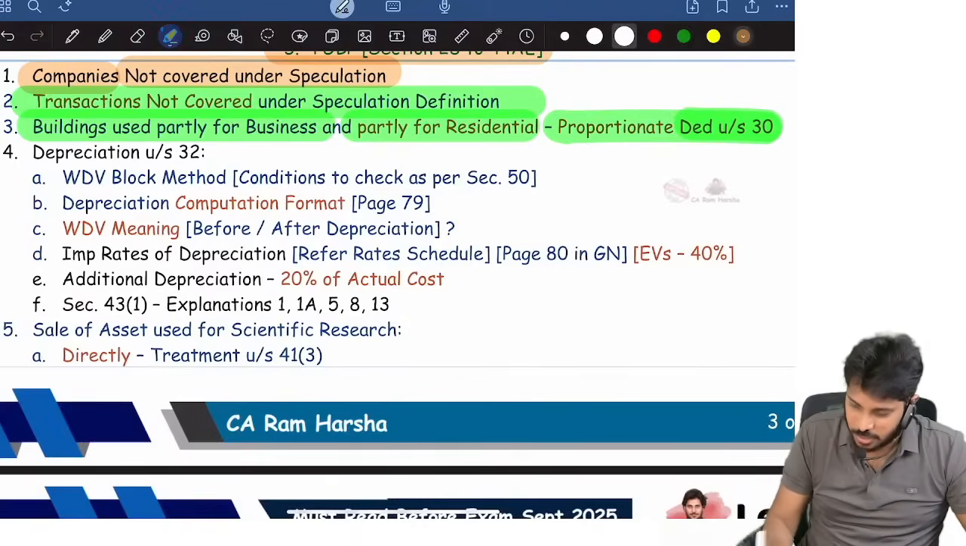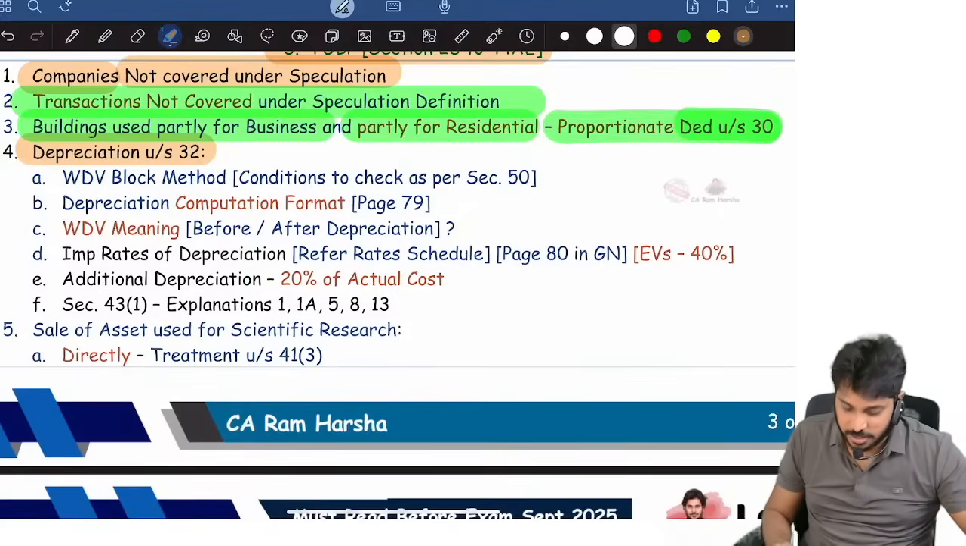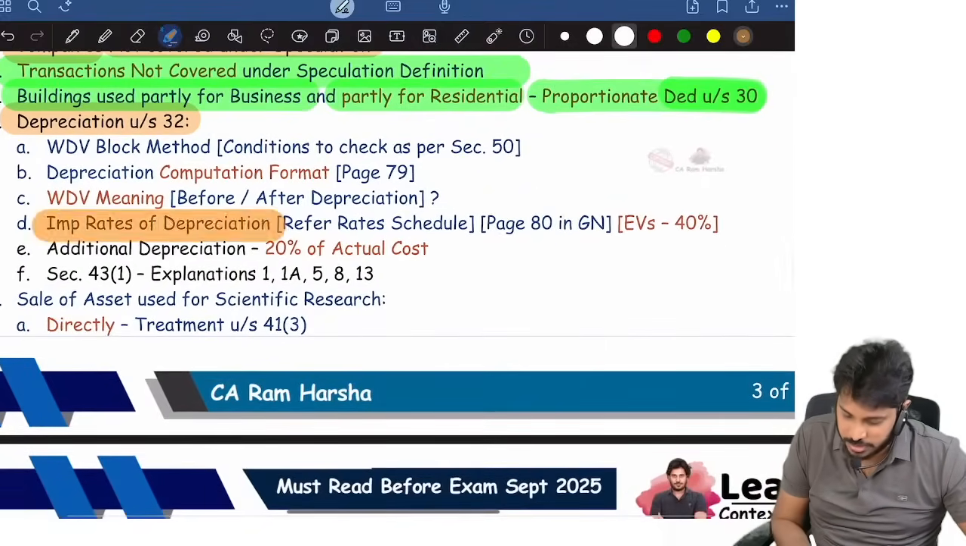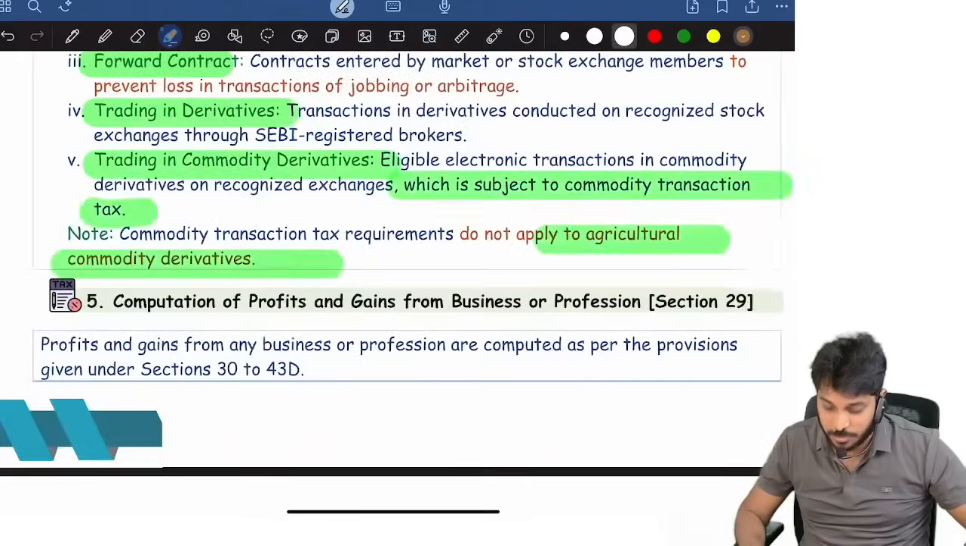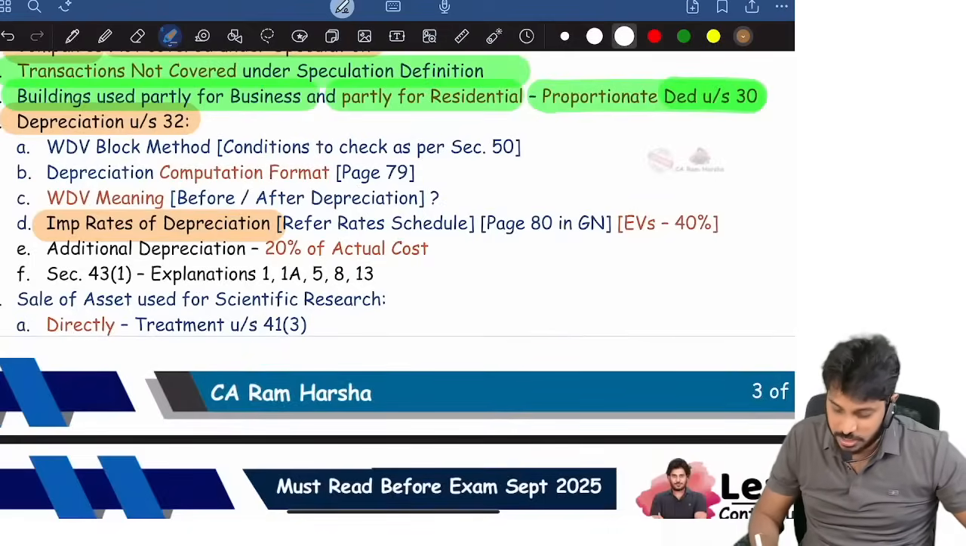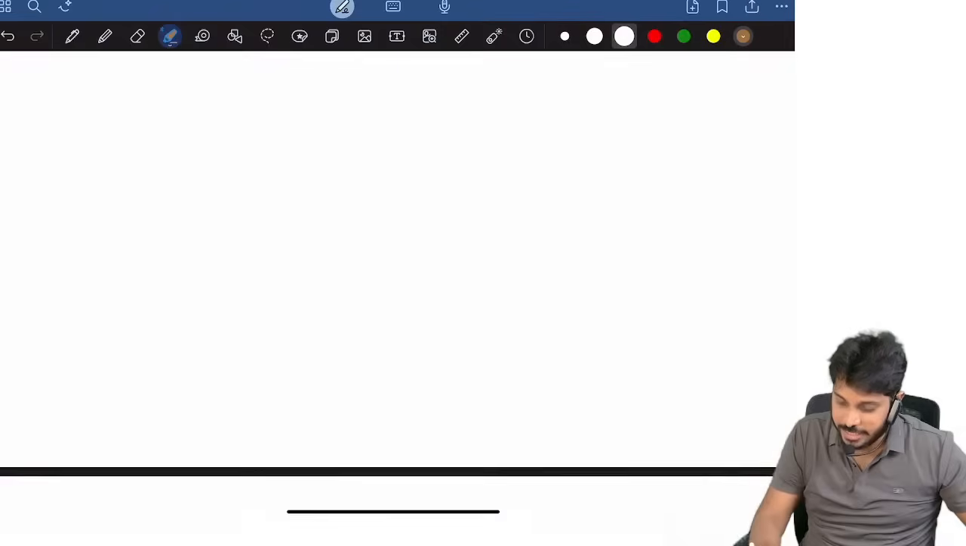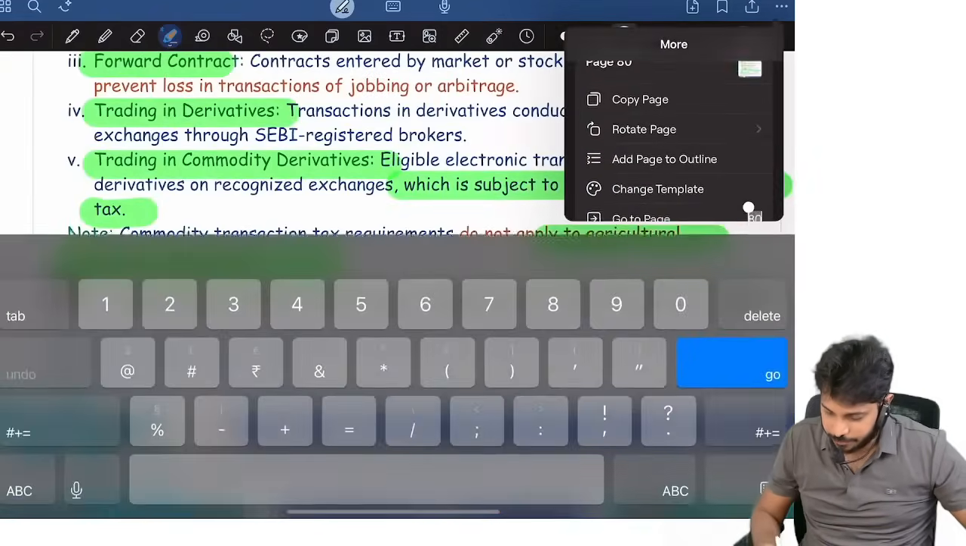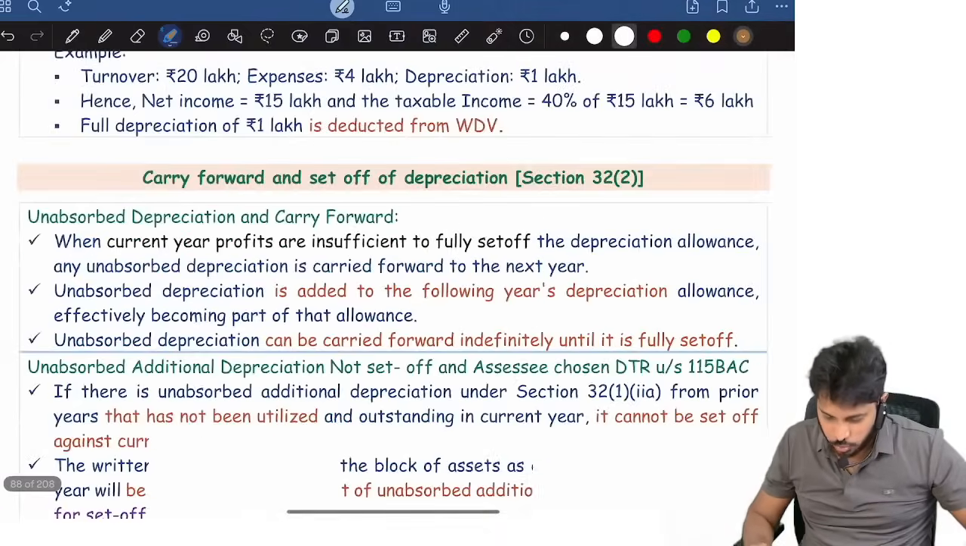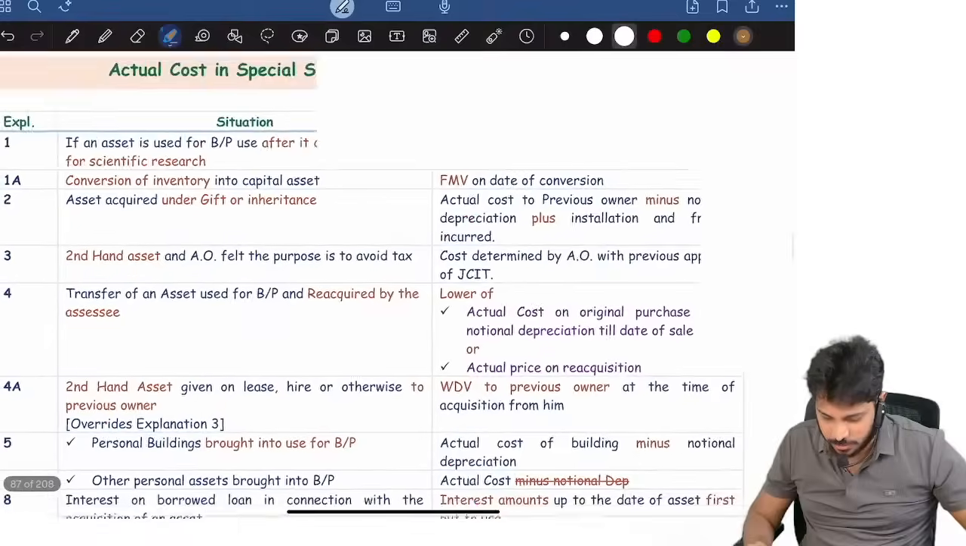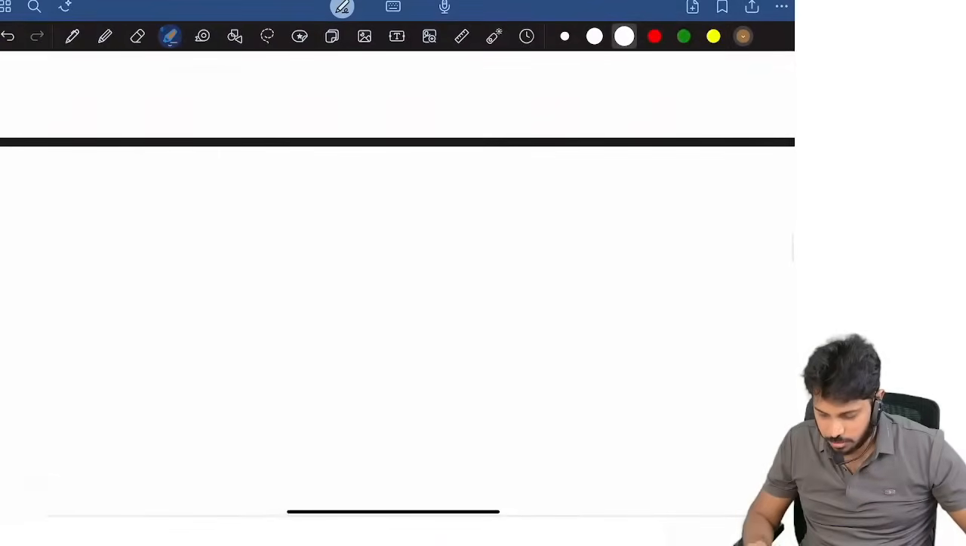Now next, coming to depreciation under section 32. For depreciation, first there are some important depreciation rates you must remember. Important depreciation rates. Okay, page number 80 in our GOAT notes. Look at it. So there are some important depreciation rates which every one of us must remember.